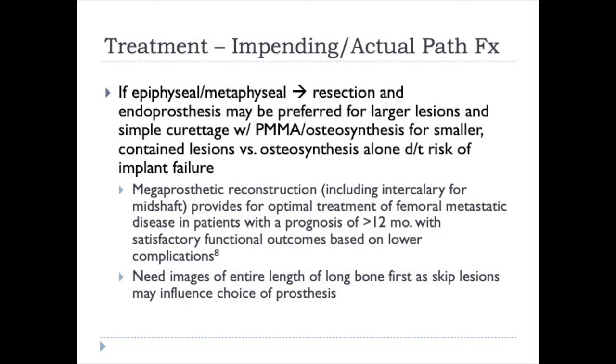You need images of the entire length of bone first to rule out skip lesions up and down the bone when you are considering any of these particular treatments, because again, you may need longer stems, you may need a plate instead, you may need a total femur replacement. It may completely influence your operative approach.